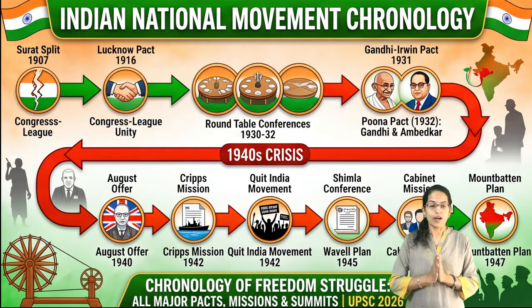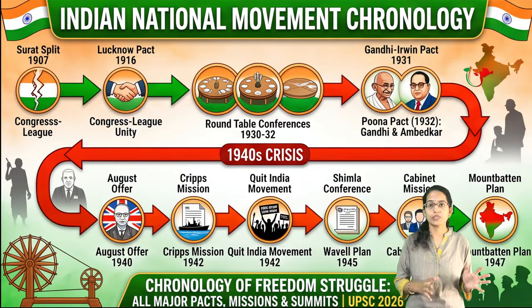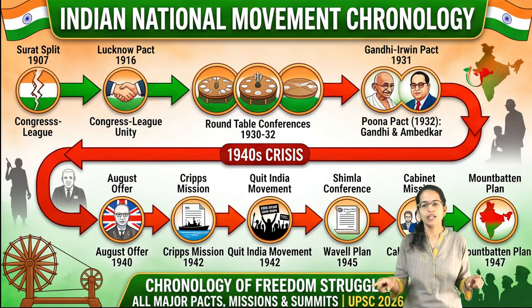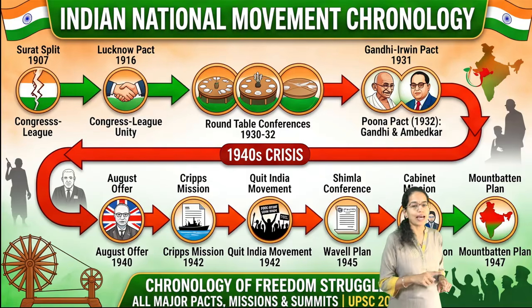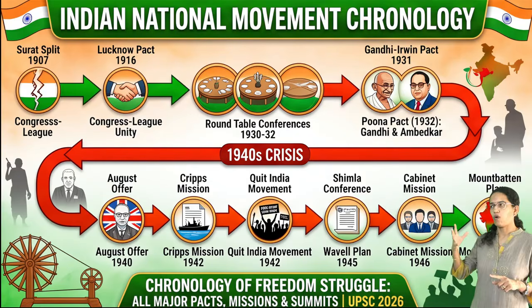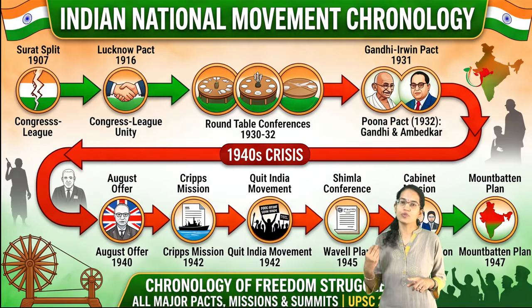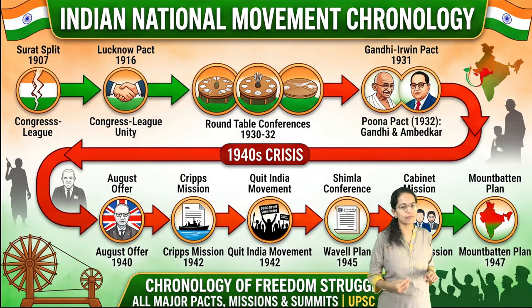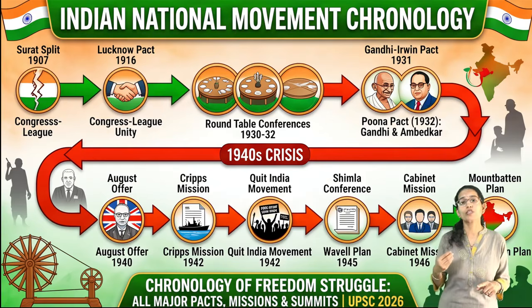Finally, 1946 was the time where the Cabinet Mission was proposed, and this was a formal three-tier federal structure which was proposed to bring in an idea of regional autonomy in India. And finally was the most important among those, the Mountbatten Plan in 1947, and that was on 3rd of June.